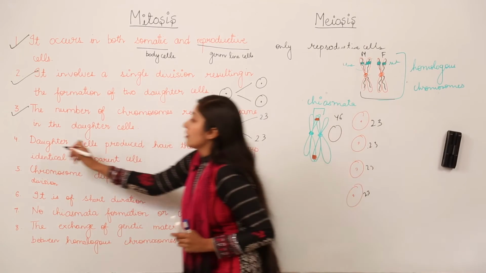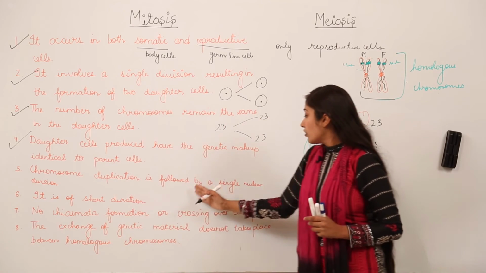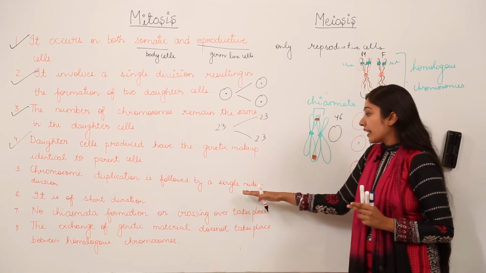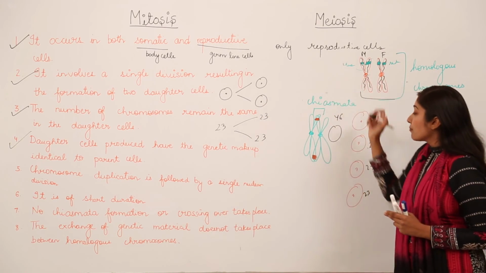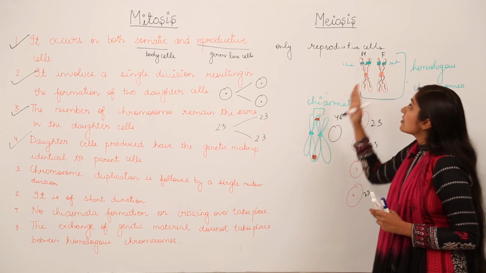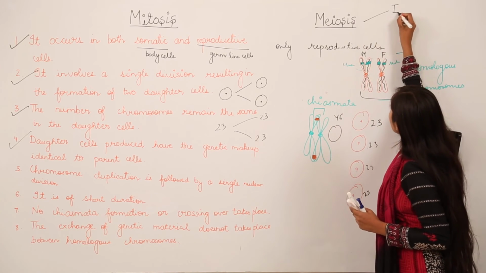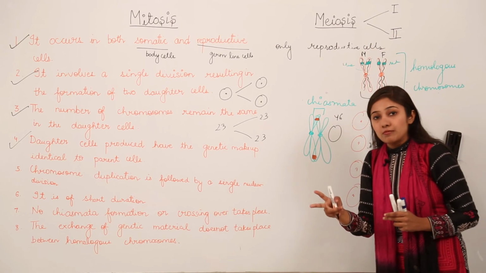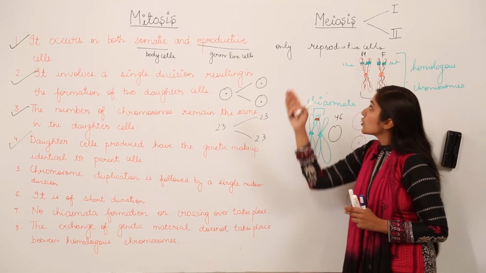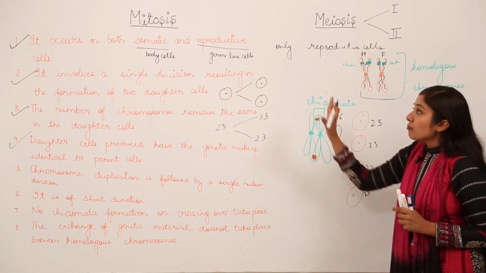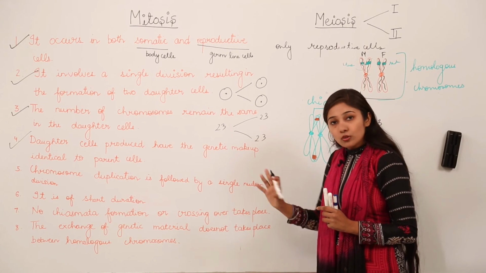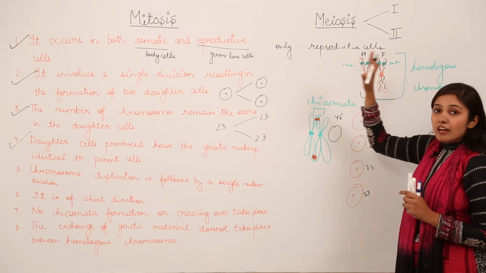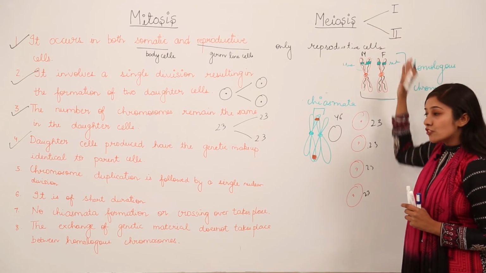Okay, next, we have already discussed that chromosome duplication is followed by a single nuclear division. So chromosomes are going to duplicate followed by a single nuclear division, but in case of meiosis we have two divisions. We have divided meiosis into meiosis 1 and meiosis 2. So the division occurs two times. There are two nuclear divisions in case of meiosis, right? So mitosis is a single nuclear division method, but in case of meiosis there are two divisions. We have meiosis 1 and we have meiosis 2.